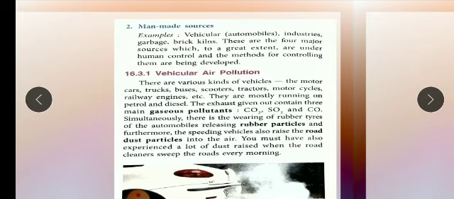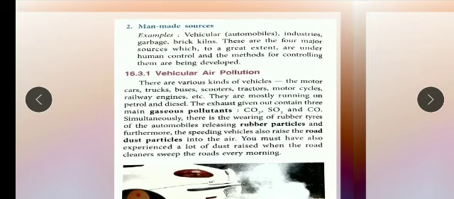Then brick kilns, ईंटों की भट्टी. Whenever you go near the highway, you can see so many brick kilns where they are making the bricks that we use for making our houses.